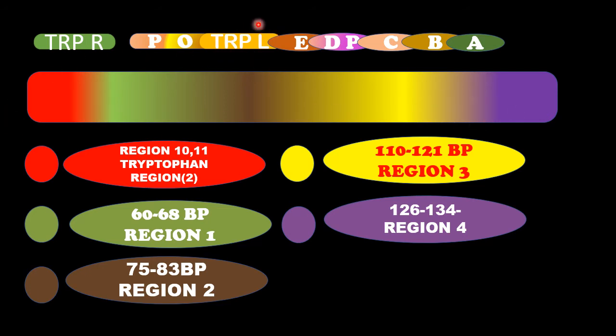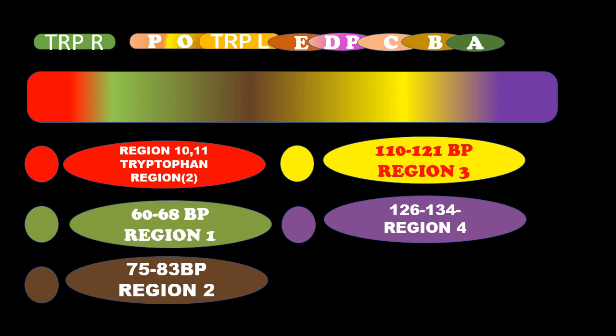First is the red color, that is a region. In that region, base pairs 10 and 11 code for tryptophan. Okay, so 2 tryptophans will be produced by the red region. Next, in that gene itself there is the green region, at 60 to 68 base pairs, which is region 1.